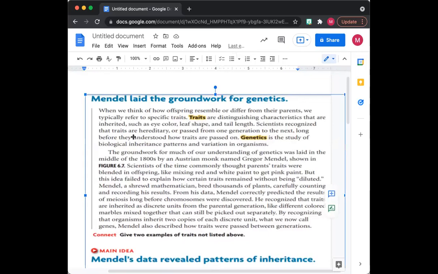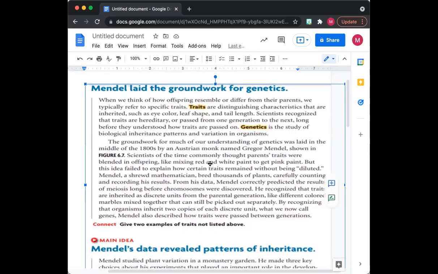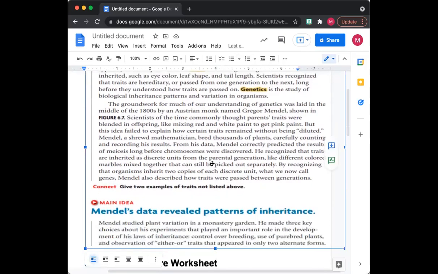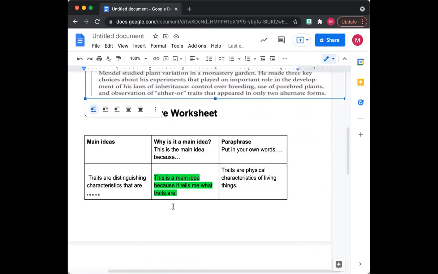Scientists recognize that traits are hereditary or passed from one generation to the next, long before they understood how traits are passed on. I like this sentence, but I'm going to ask myself, is this a main idea? I'm not going to write that down. I do not think that was the main idea.